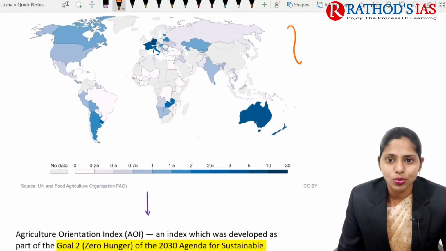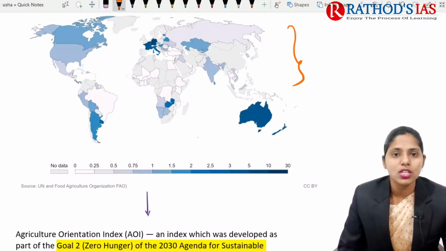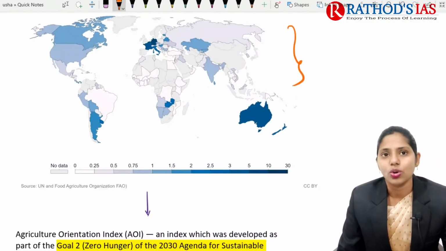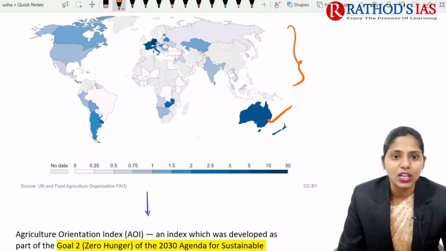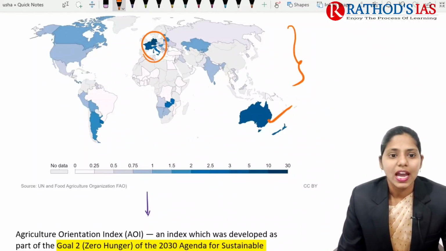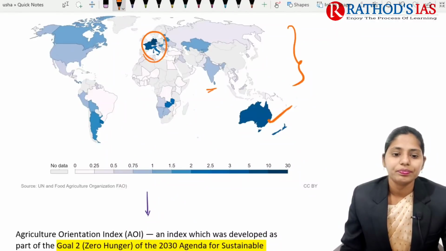If you see, this is a world map showing agriculture spending by countries' governments. The highest is seen in Australia and in the European countries, and less is seen in the African countries, and India is above 1 or equal to 1, which we can see here.